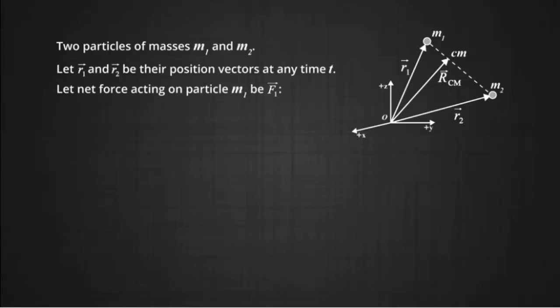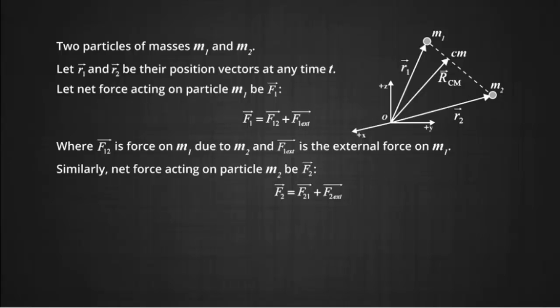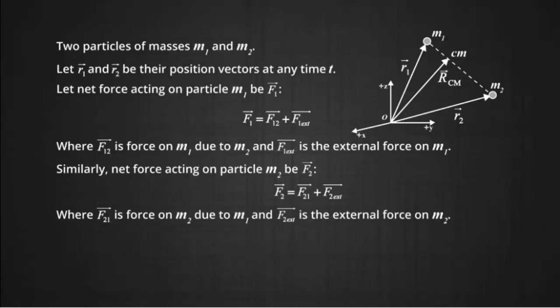Let the net force acting on the particle m1 be F1, then F1 can be written as F12 plus F1 external, where F12 is the force on m1 due to m2 and F1 external is the external force acting on m1. Similarly, the net force acting on particle m2 can be written as F2, which is the sum of F21 and F2 external, where F21 is the force on m2 due to the mass m1 and F2 external is the external force on mass m2.